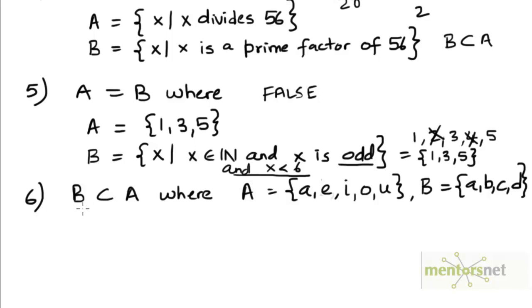The last claim is that B is a subset of A, where A is the set of all vowels in the English alphabet, whereas B is the four element set A, B, C, D. Is every element of B also an element of A? Well, clearly not. If you look at B, C or D, none of these three elements is present in the set A. So B cannot be a subset of A.